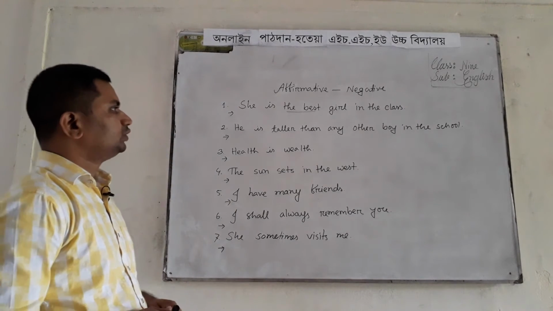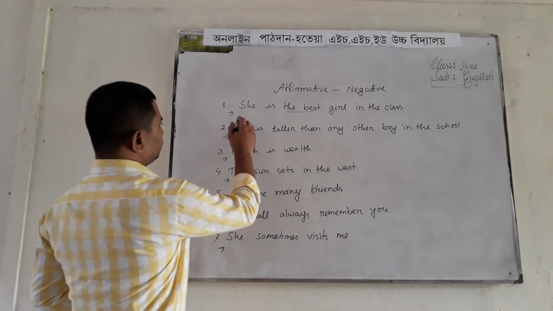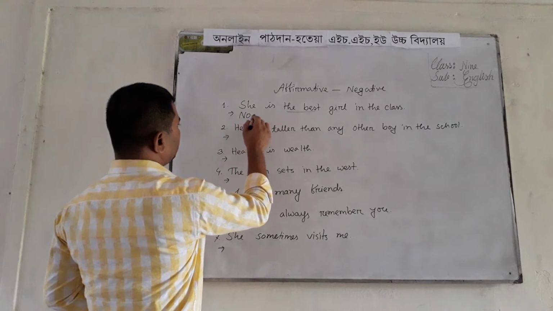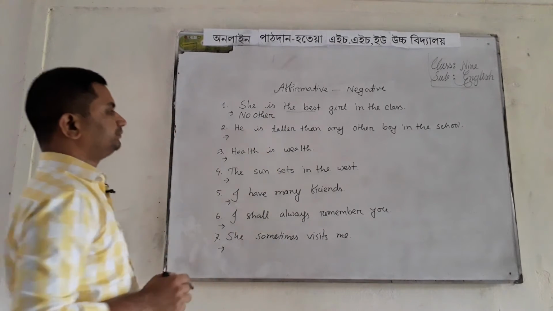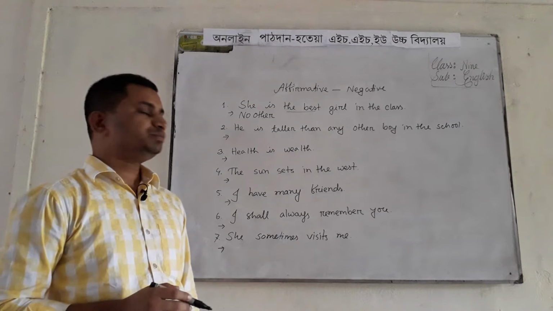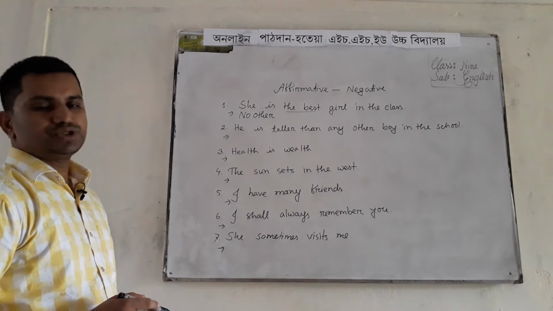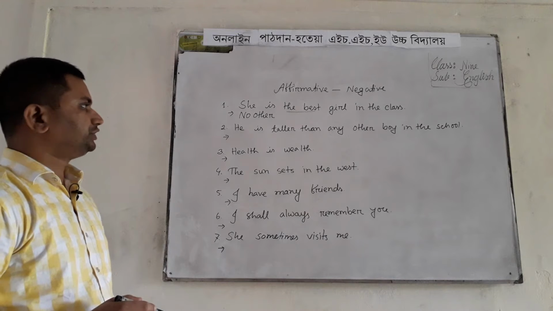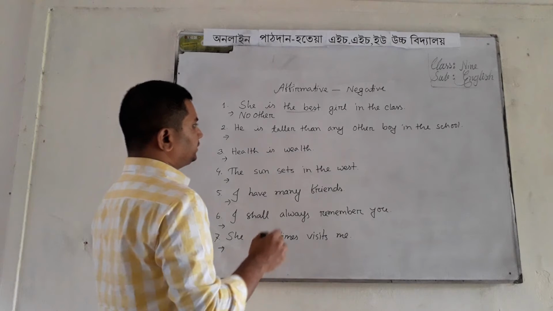First of all, we have to write no other. So I have written here no other. Then we have to write the rest part of the superlative form.